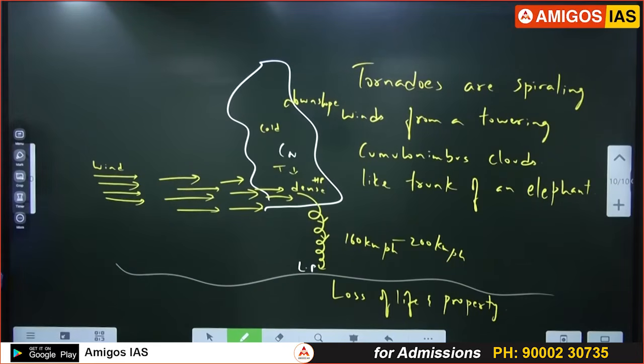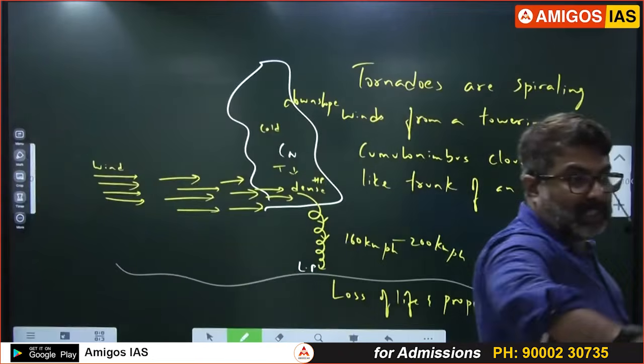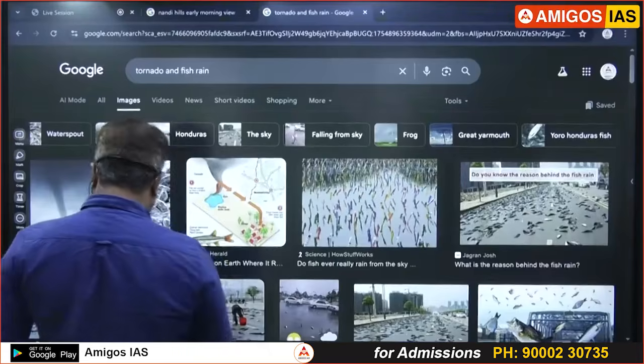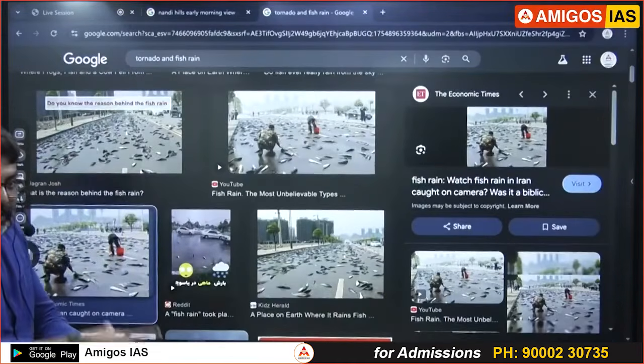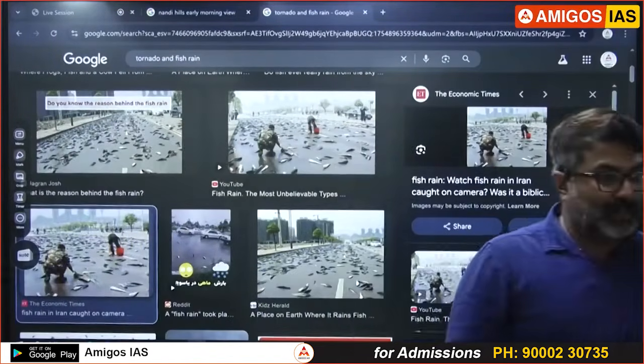Loss of life and property. Okay, tornadoes. The same tornadoes, when they occur over water, become waterspouts. They pull up the water and organisms on the surface, causing fish rain. So these people are all collecting fish from the road, because it starts raining fish.